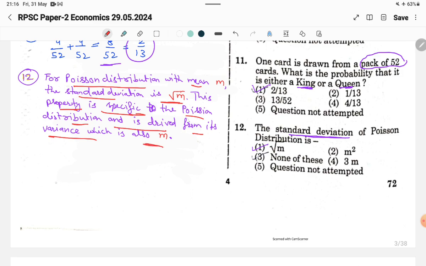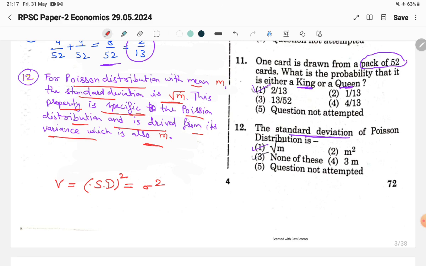The variance is the square of the standard deviation, or sigma squared, you can say, which is also m.